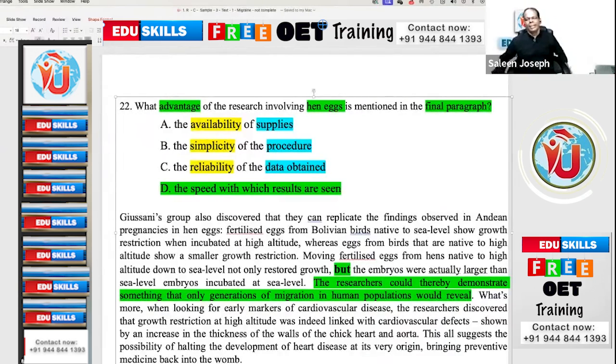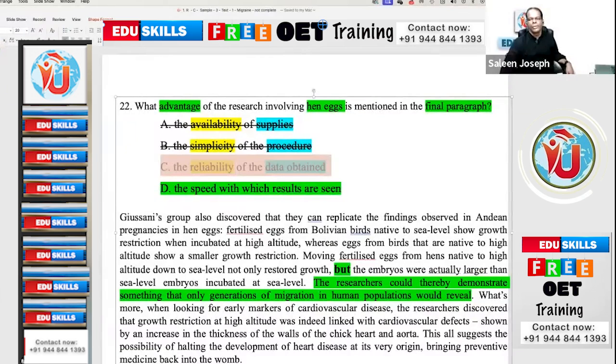Is that clear? Yes. And they don't speak anything about supplies, right? And simplicity of the procedure. They did not speak anything about the procedure. What was the procedure? How was it done? Reliability of the data obtained. They are not saying whether the data obtained is okay or not okay. They are saying this is faster. They got it very fast.